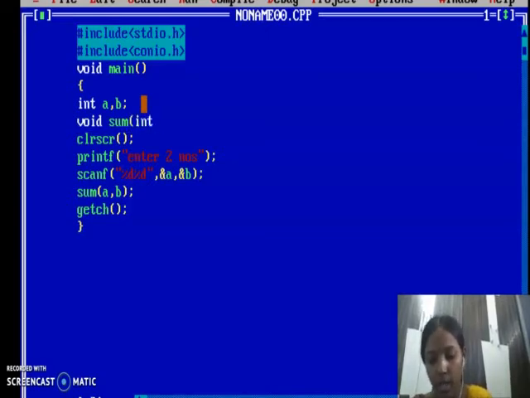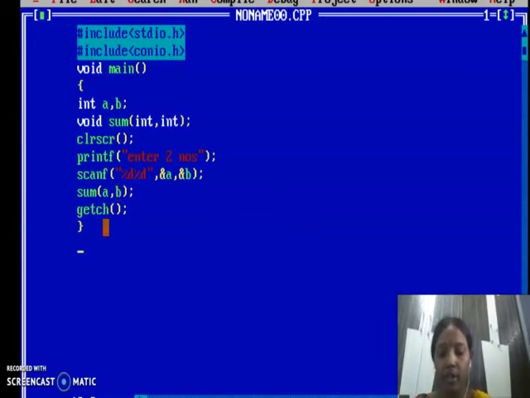How many values are you passing there? You are passing two integer values. Now what is meant by this statement? We are informing the compiler that we have a function sum that consists of two integer numbers and doesn't return any value. So this is function declaration, and function calling is completed.